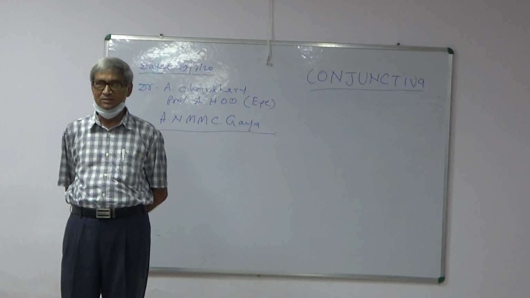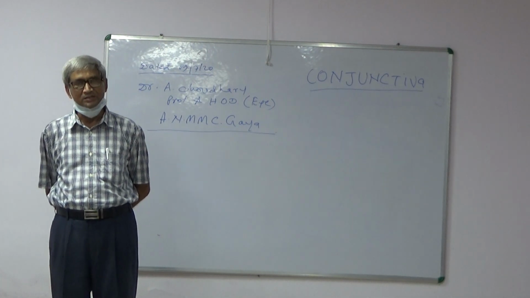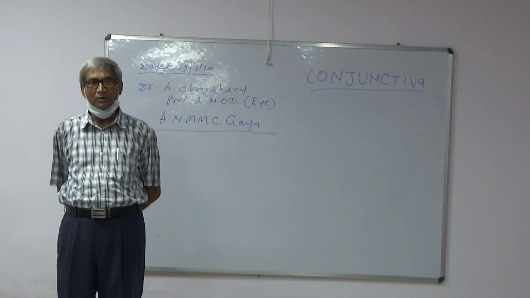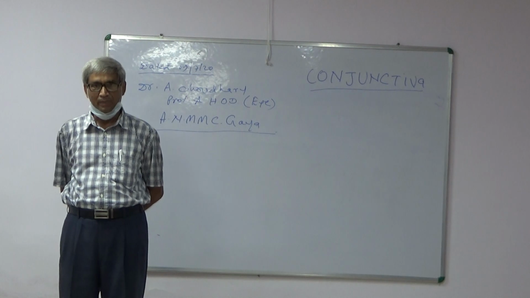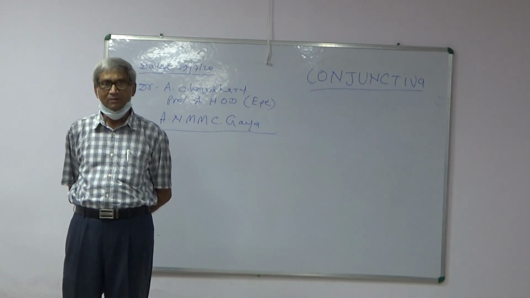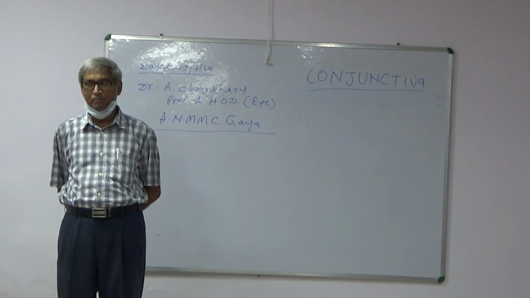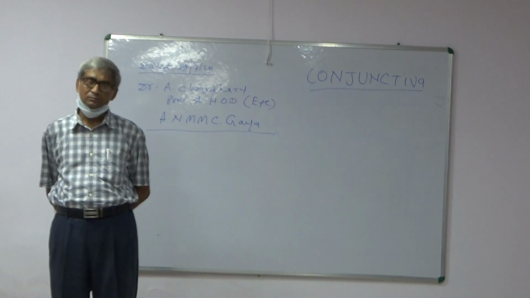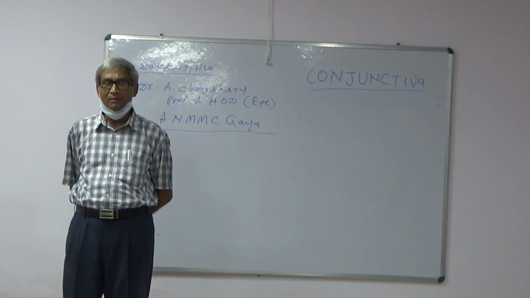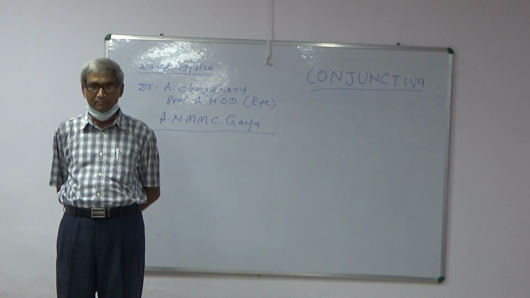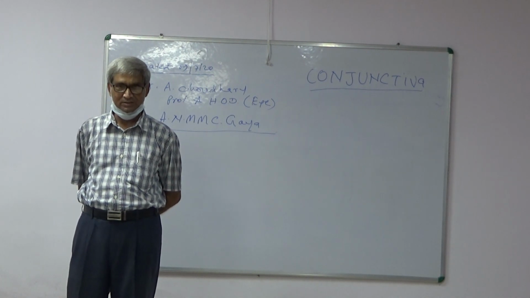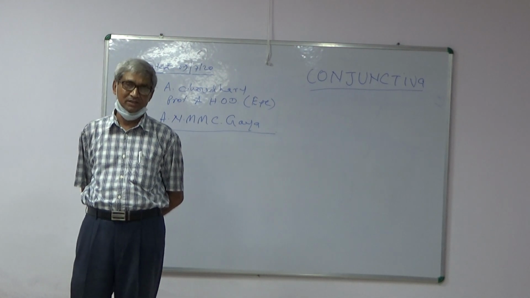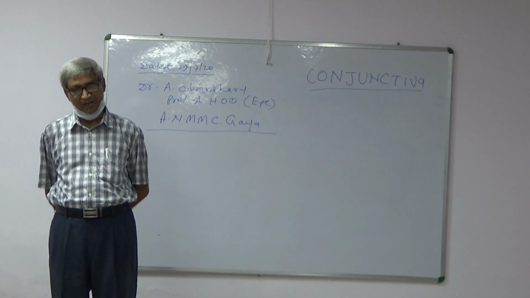Conjunctiva of the fornices is a fold of conjunctiva formed by reflection of conjunctiva from the lid to the eyeball. Bulbar conjunctiva covers the anterior part of the eyeball up to the limbus around the cornea. Limbal conjunctiva covers the limbus. Plica semilunaris is a crescentic fold of conjunctiva at the inner canthus.